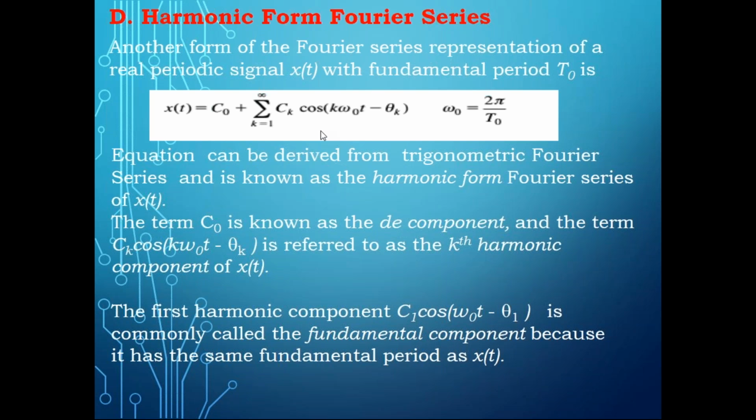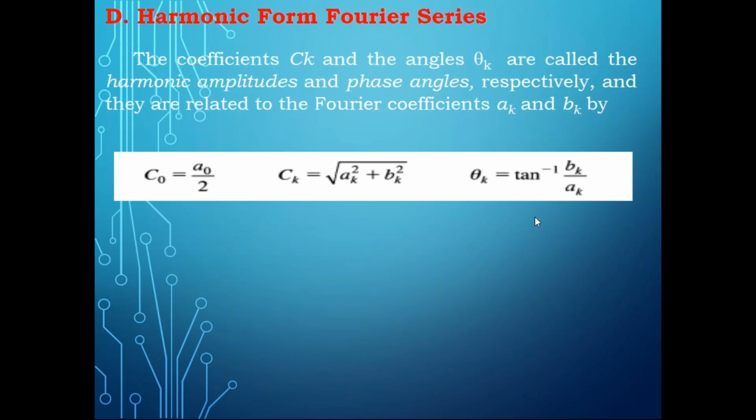When you use exponential Fourier series, your summation will exist from minus infinity to plus infinity. Please keep this point in mind. When you use the other series like trigonometric or harmonic Fourier series, it will exist from 1 to infinity only, and we have a separate value. So please try to understand the difference between trigonometric, exponential, and harmonic Fourier series.